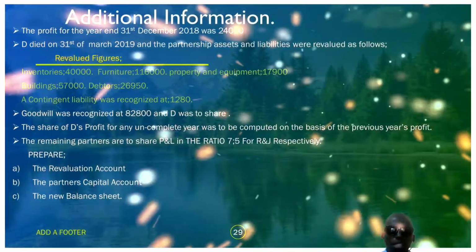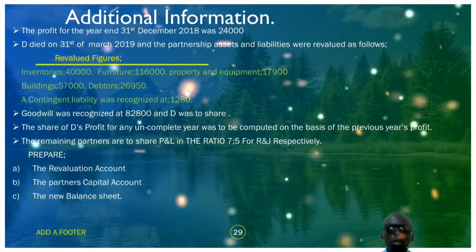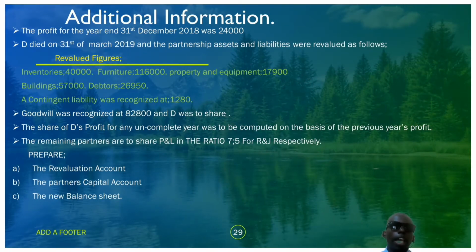Remember, this is an instance where we have been given the revalued figures. Some questions will just tell you that inventory is depreciated by 10% or buildings appreciated by 15%, so you will have to do these calculations by yourself. But we are privileged now to have our figures done for us.